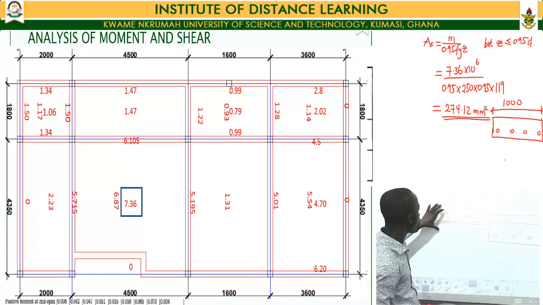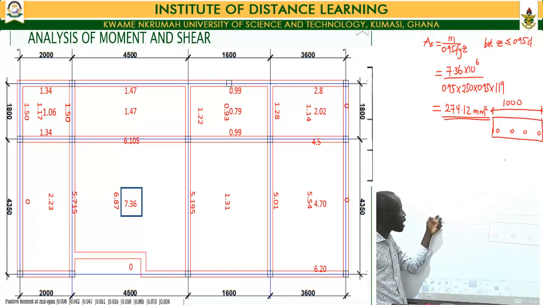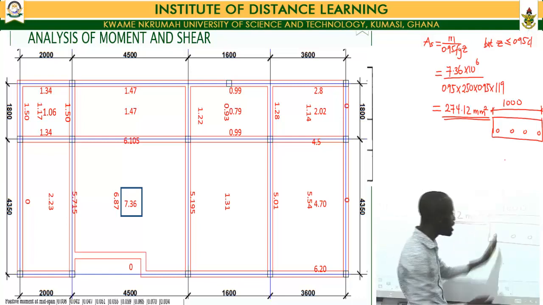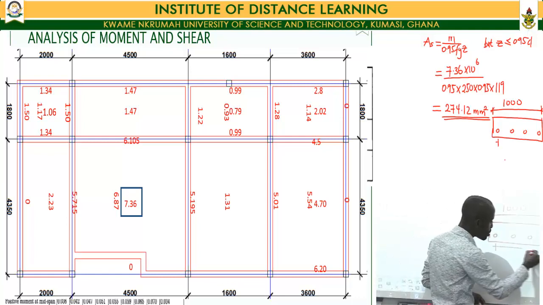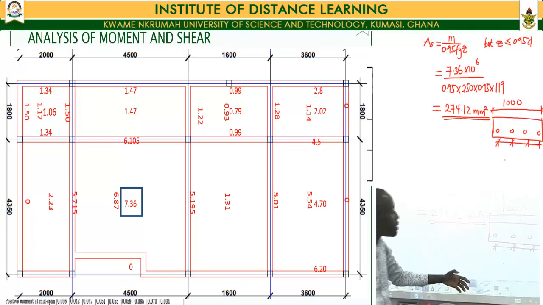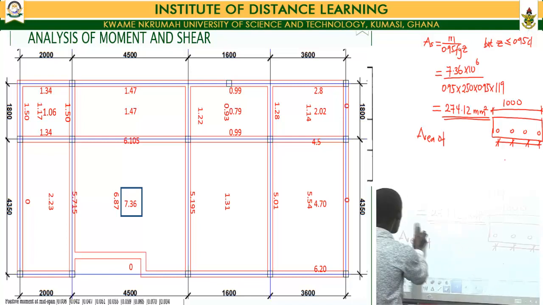So how many 12 mm bars would give me a total cross-sectional area of 274.12, and how would they be evenly distributed within the 1 meter span that we have? One way of determining it is by finding the area of 1 12 mm diameter bar.